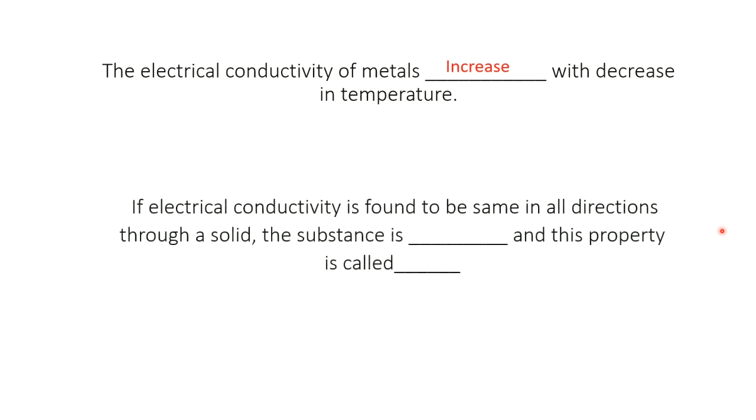Then, if electrical conductivity is found to be the same in all directions through a solid, this relates to the difference between crystalline and amorphous solids. If a physical property is the same in all directions, it is isotropic, and such a substance is known as an amorphous solid. This property is isotropy. Next.